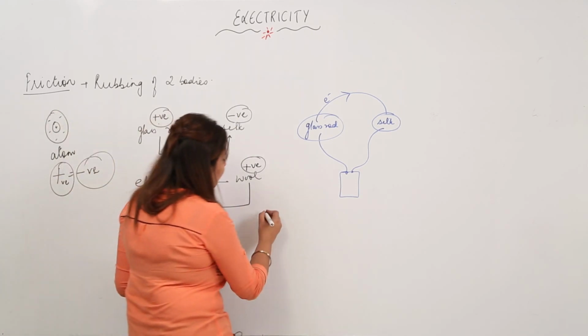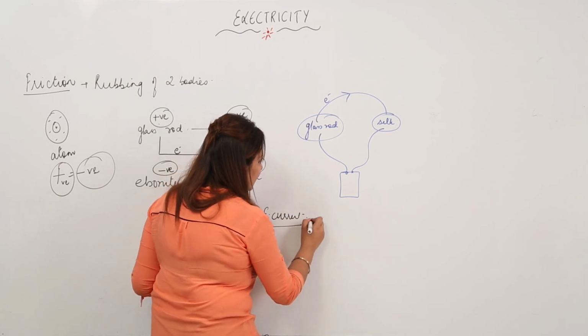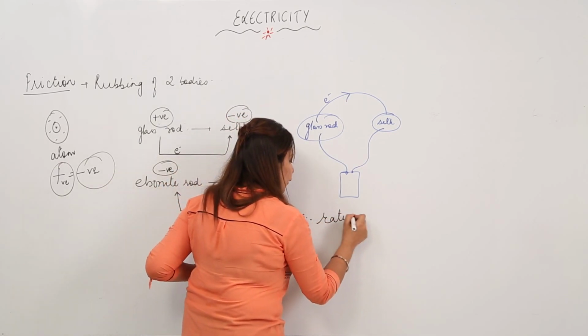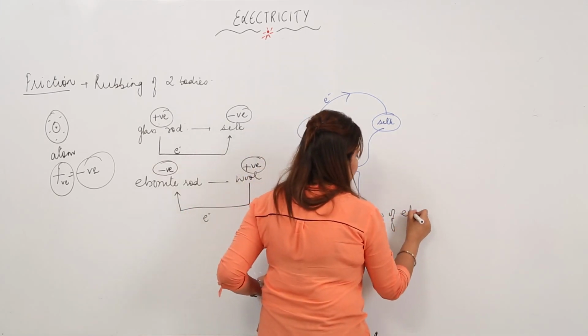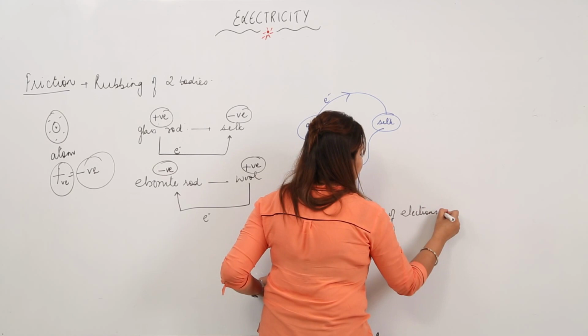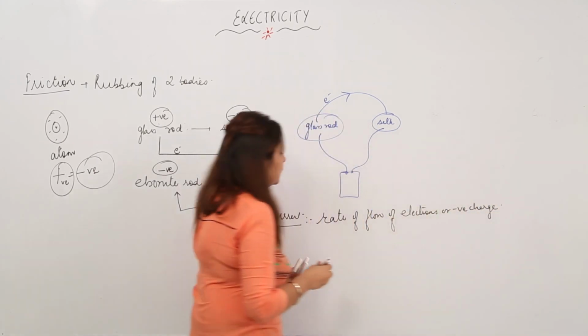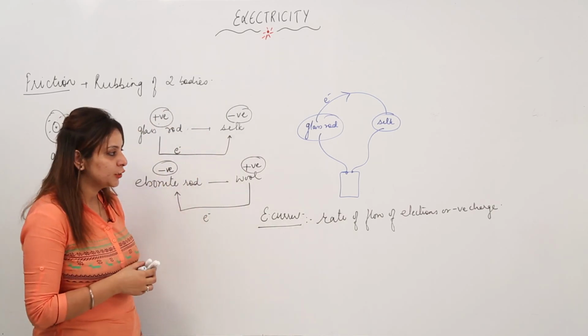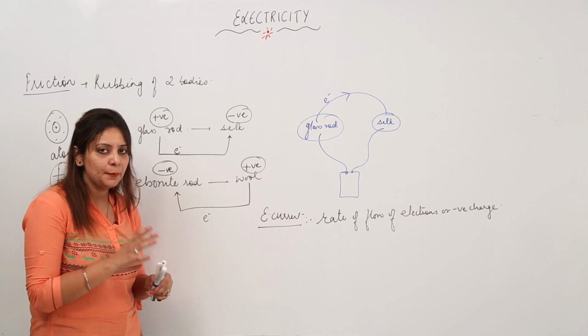So if somebody asks you about electric current, how are you going to define it? It is the rate of flow of electrons, or you can say negative charge. So electric current is the rate of flow of electrons or negative charge. So this is what happens.